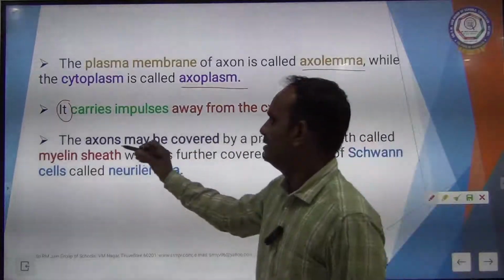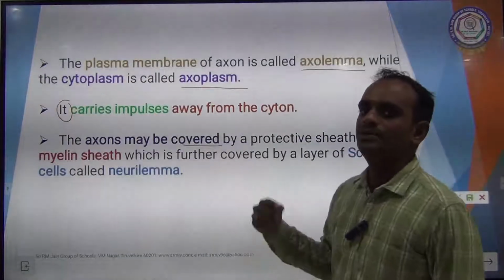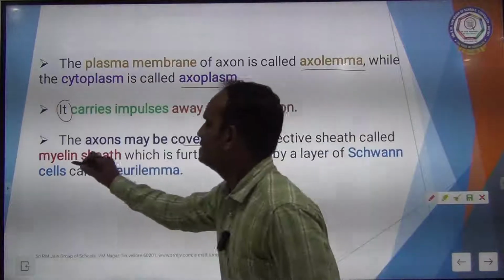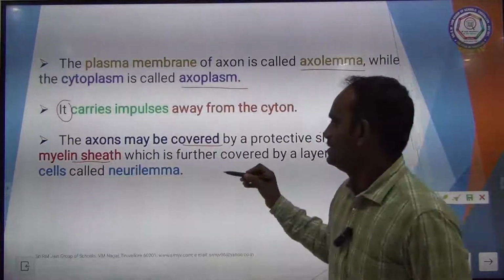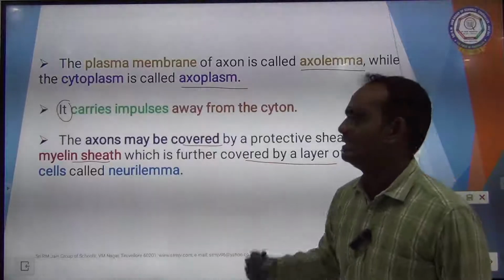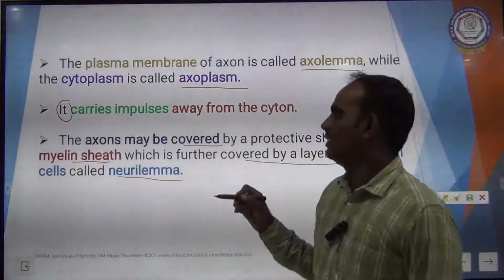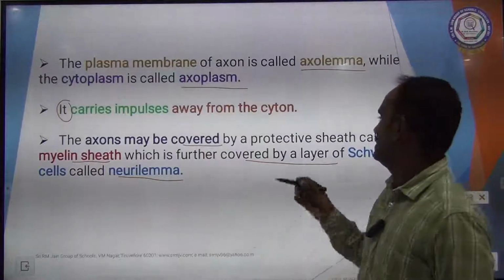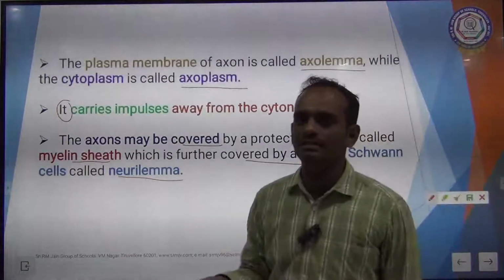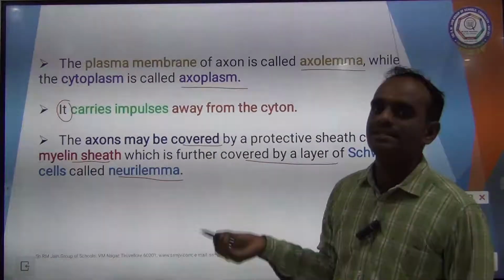The axon may be covered by a protective sheath called myelin sheath, which is further covered by a layer of Schwann cells, a type of neuroglia.